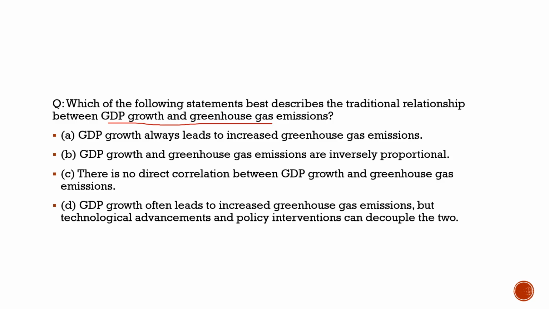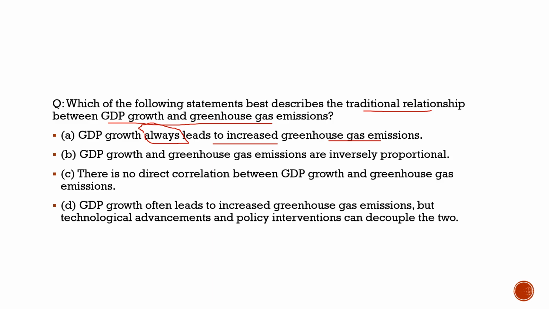The question says: which of the following statements best describes the traditional relationship between GDP growth and greenhouse gas emission? Statement 1 says GDP growth always leads to increased greenhouse gas emission. Here the catch is "always". It is not always so. Your GDP growth depends upon what your source of income is, so it will not always lead to increased greenhouse gas emissions.